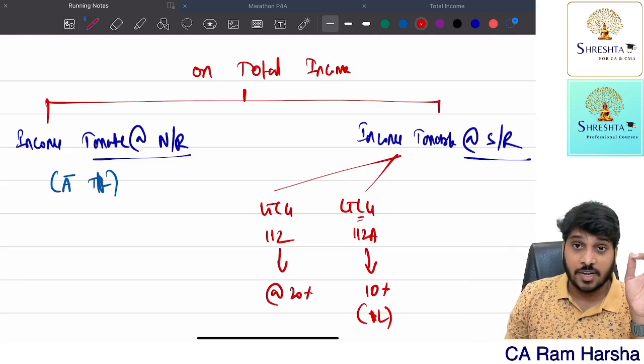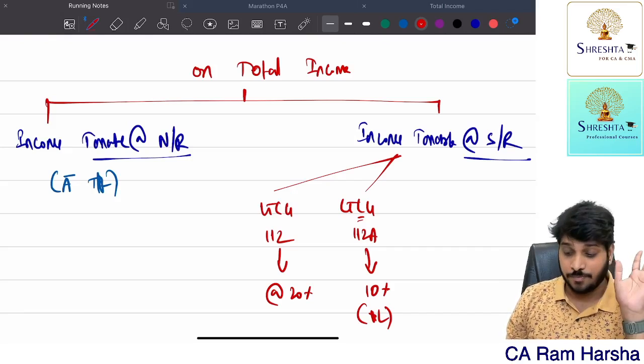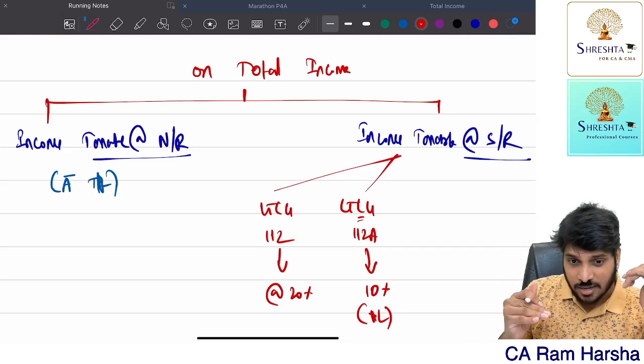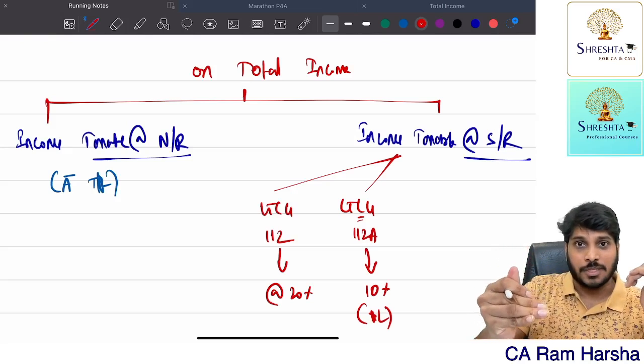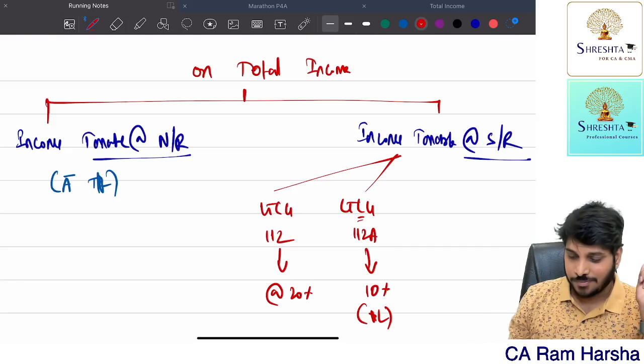Suppose the SSE is having long-term capital gain under 112A of some 5 lakh. 4 lakh is taxable at 10%. 1 lakh is not exempt, remember. Tax computation will be done only after that 1 lakh amount. It is only a tax computation rate. They are not saying up to 1 lakh is exempt.